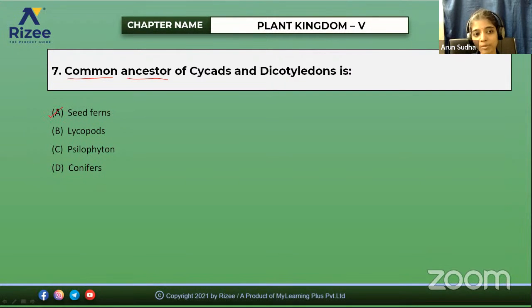A is the correct option, because we saw that in the case of pteridophytes, the zygote will form the young embryo, and this is taking place within the female gametophyte. And this is the precursor for the formation of seed coat. Yeah, option A, correct. So you're clear with that, right?